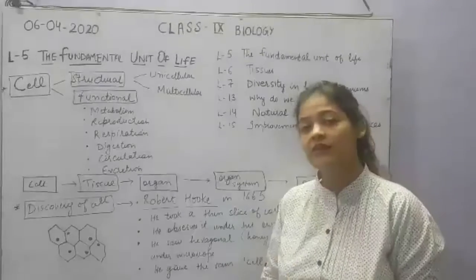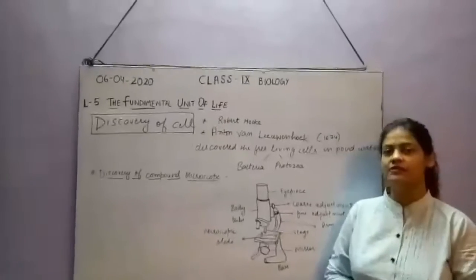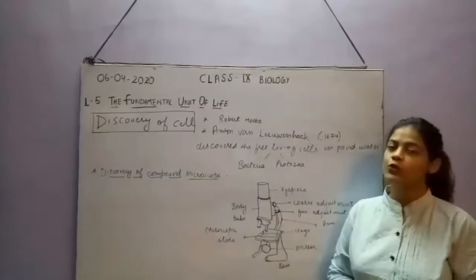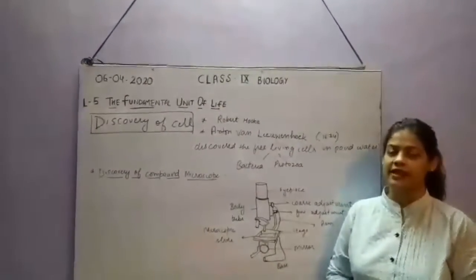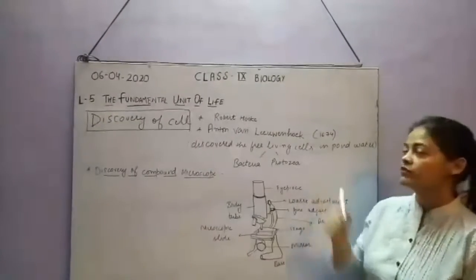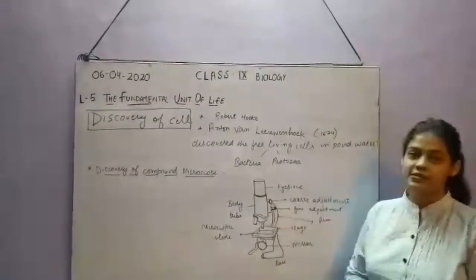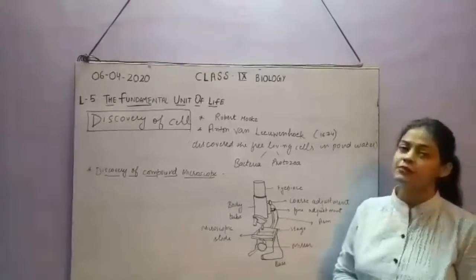So who discovered the living cell? Regarding the discovery of the cell, Robert Hooke first discovered the cells, but he actually saw dead cells, not living cells. There was one more scientist, Anton van Leeuwenhoek. He discovered free living cells in pond water.